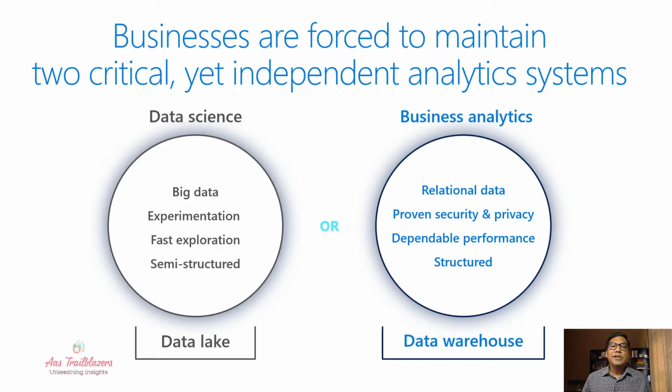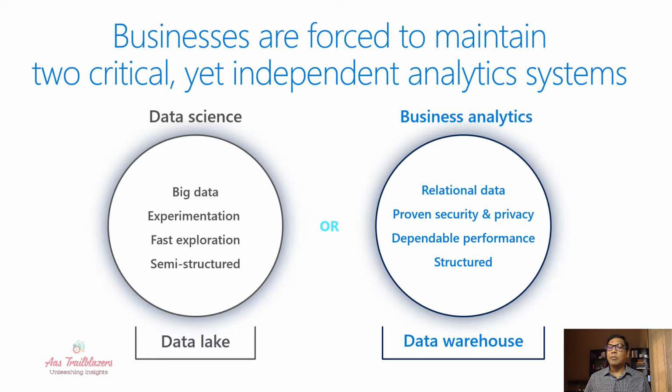With this, businesses are forced to maintain two critical yet independent analytics systems. What we see on the right side is the business analytics system, which is built on an enterprise data warehouse. This type of system has matured over a period of time. This is mostly based on a relational database engine and processes structured data.